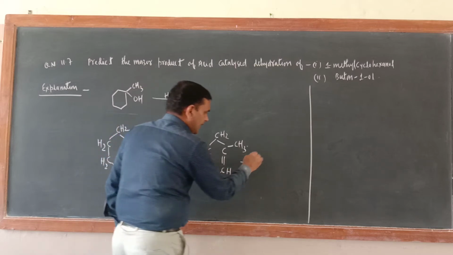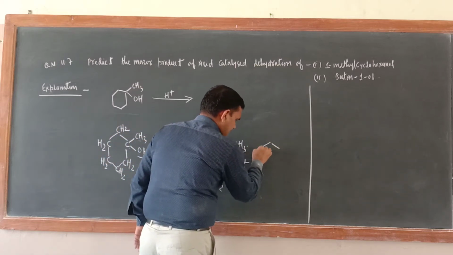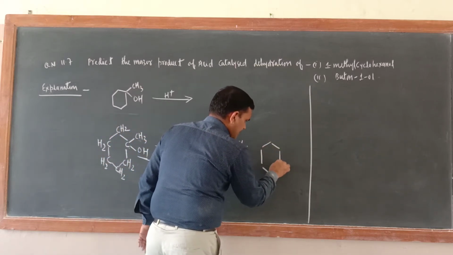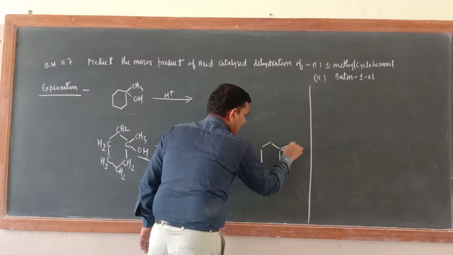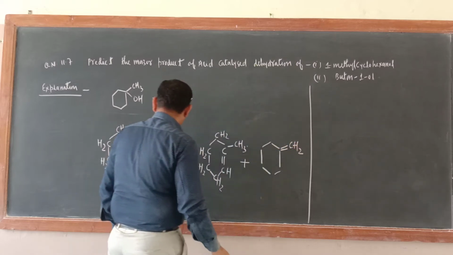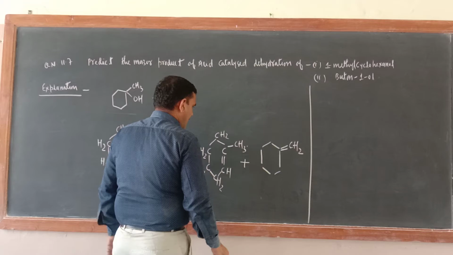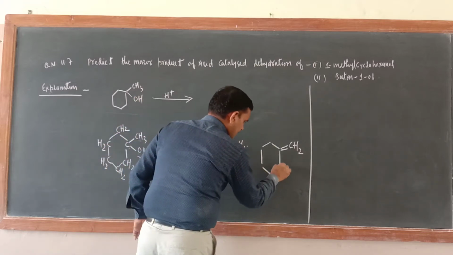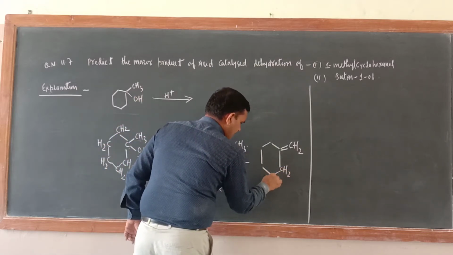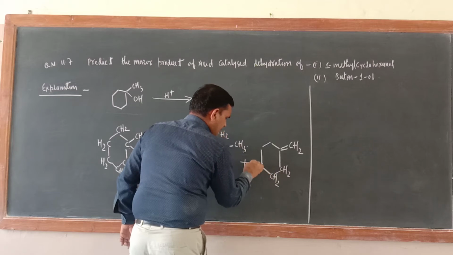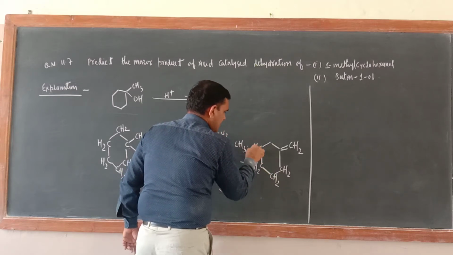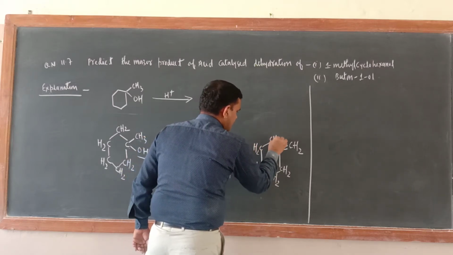So what kind of alkene will form here? Just see, here the double bond would be there, CH2, correct? Here CH2 only, here also CH2, here also CH2, here also CH2 and here also CH2.